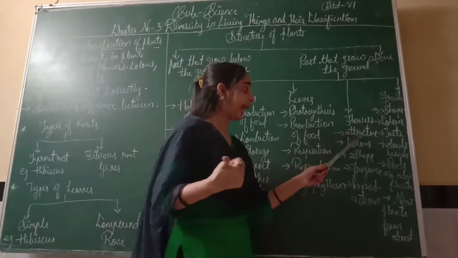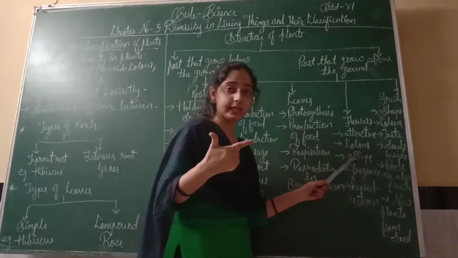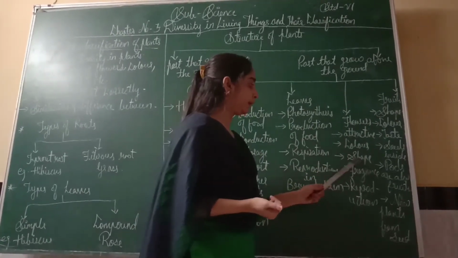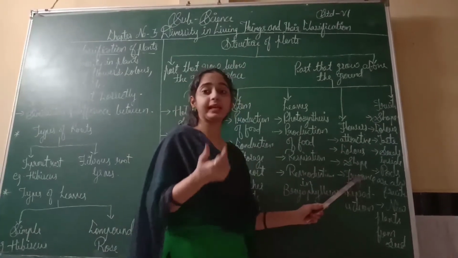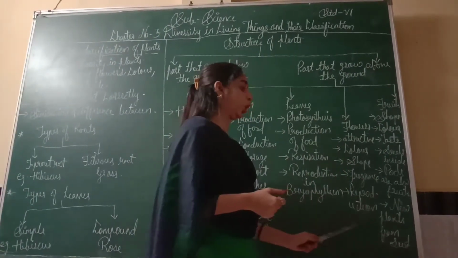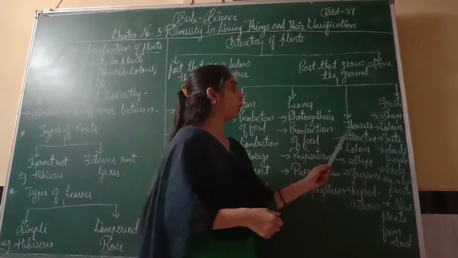Next is flowers. Flowers are very attractive. They have different colors, different shapes, and different fragrances. Fragrance means smell. They also reproduce. They also produce their own flowers.